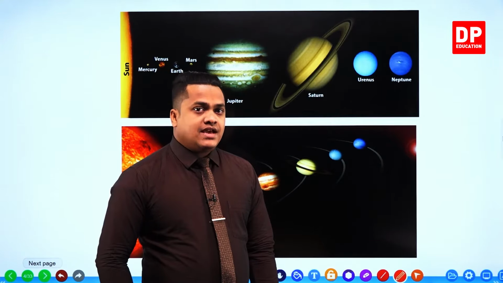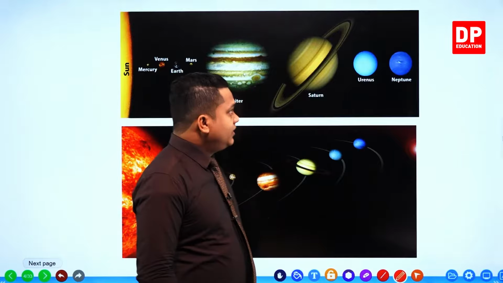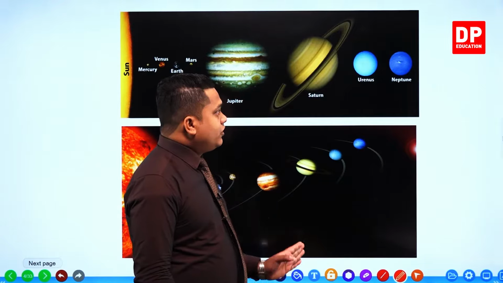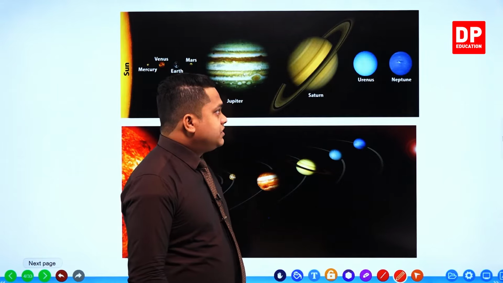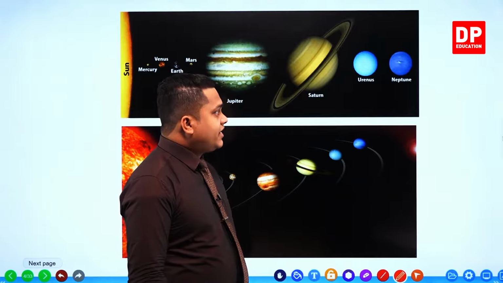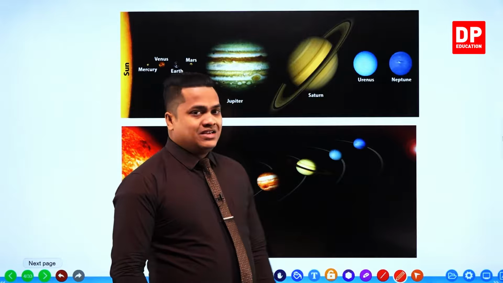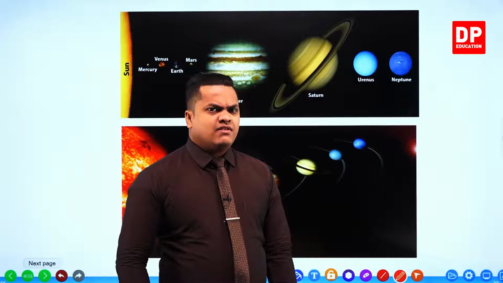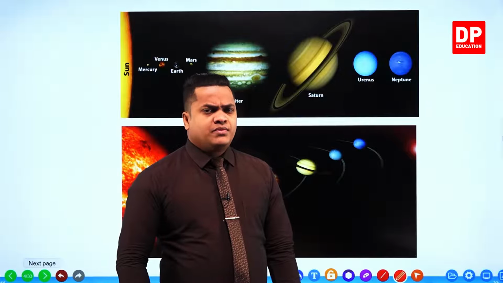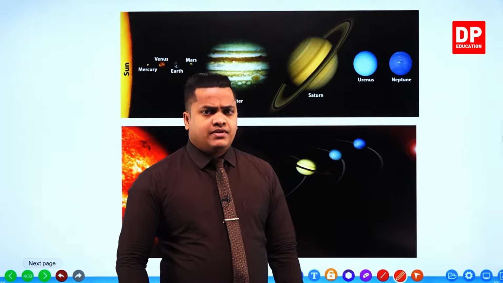We consider planet Saturn as the most beautiful planet in our solar system, as it has several rings which are made up of dust and other particles. Then my dear children, when you go further, you can observe planet Uranus and finally planet Neptune. These planets are somewhat colder because they are very far away from the sun.